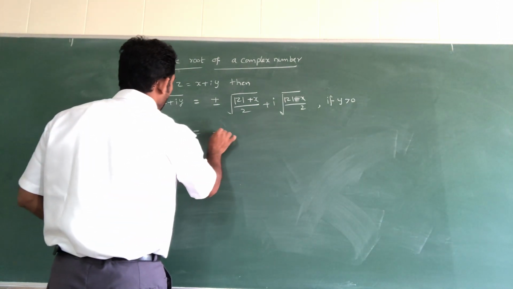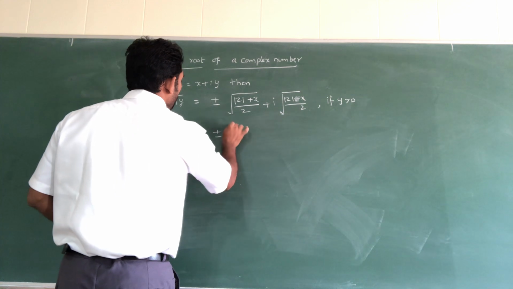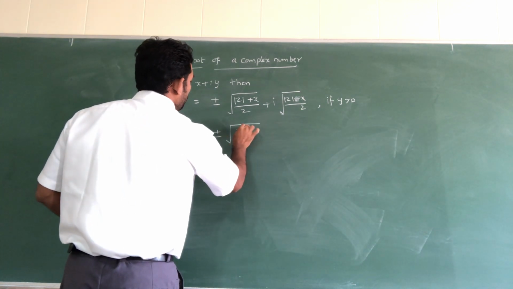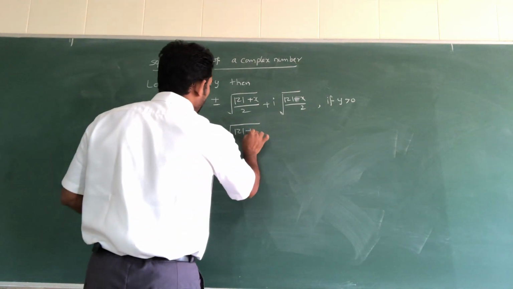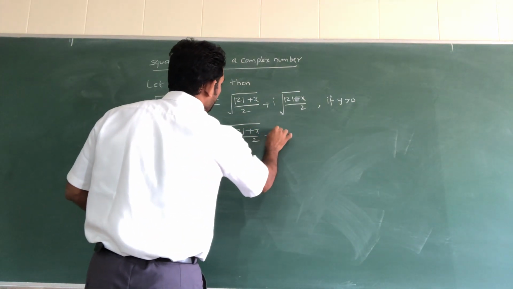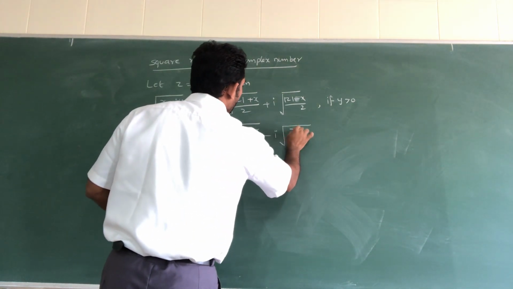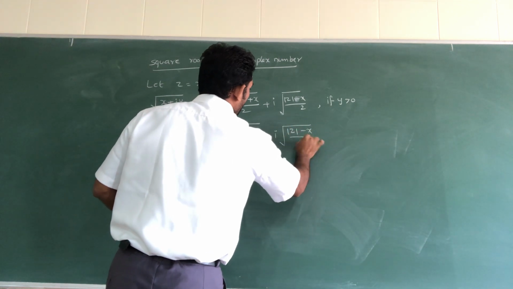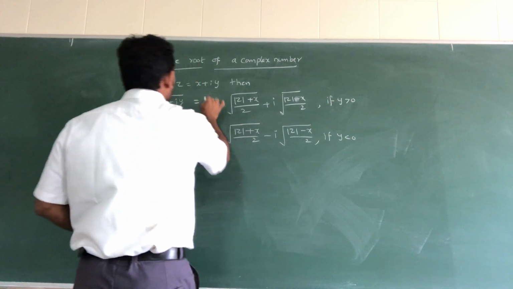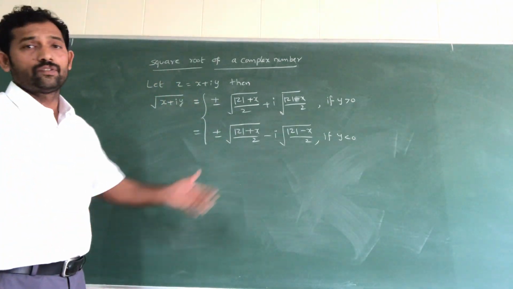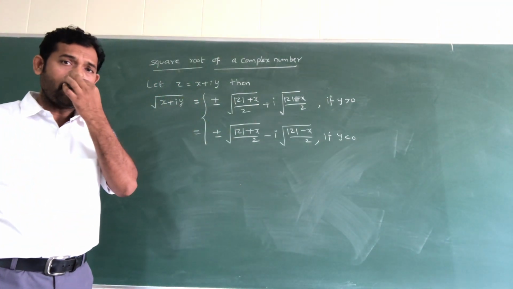Next, plus or minus square root of modulus of z plus x divided by 2, minus i times square root of modulus of z minus x divided by 2, if y is less than 0. This is the square root of the complex number.